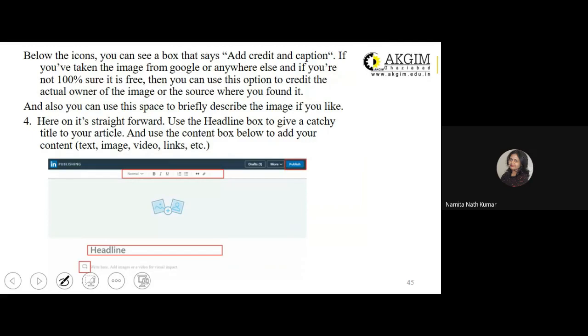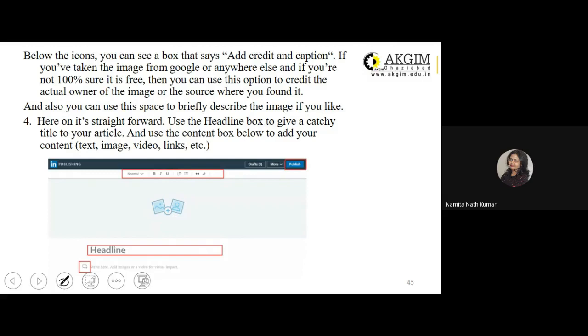Below the icons, you can see a box that says add credit and caption. If you have taken the image from Google or anywhere else, and if you are not 100% sure it is free, you can use this option to credit the actual owner of the image or the source where you found it.